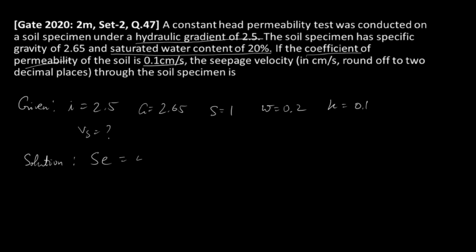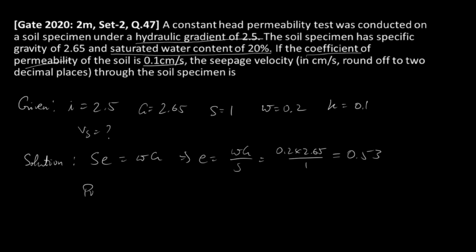Solution. From the Se equals Wg equation, we will be able to find out the E value, which is Wg by S, 0.2 into 2.65 divided by S, which will be equal to 0.53.